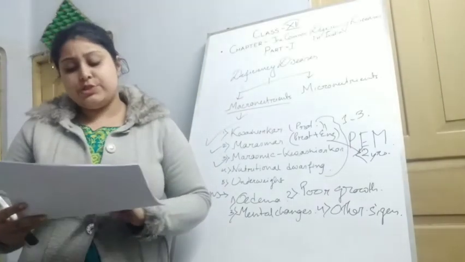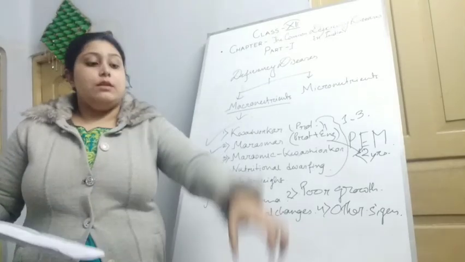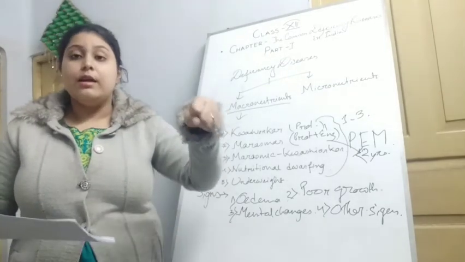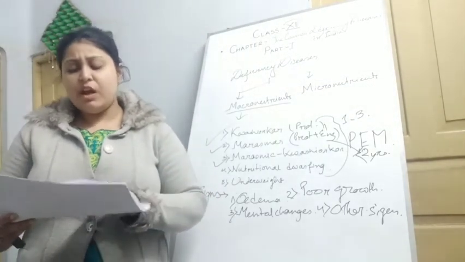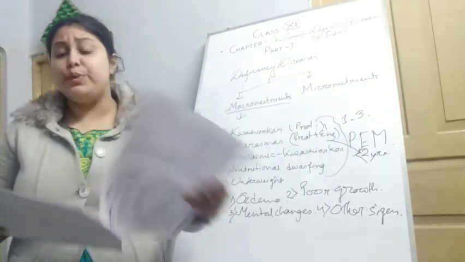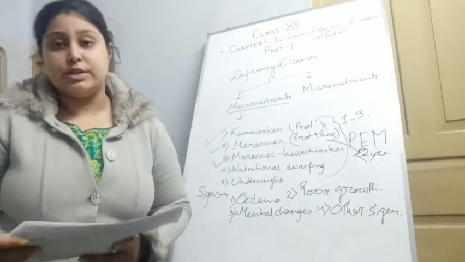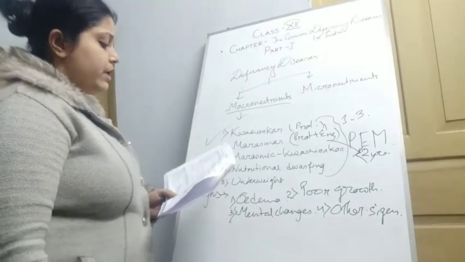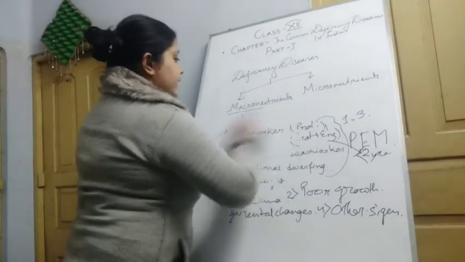In this, extreme muscle wasting can be seen. They can't pull anything, they can't write, they can't do anything. Also edema and absolute weakness are very common in these conditions. Okay, so next we will be talking about the causes of PEM.